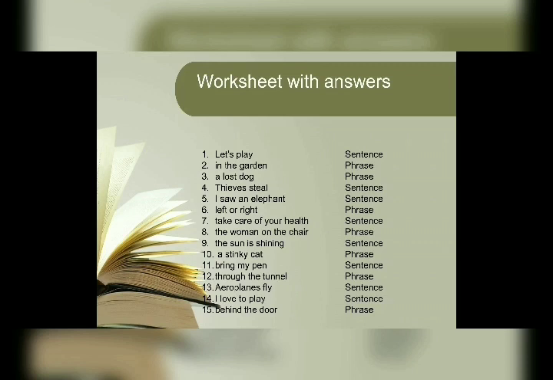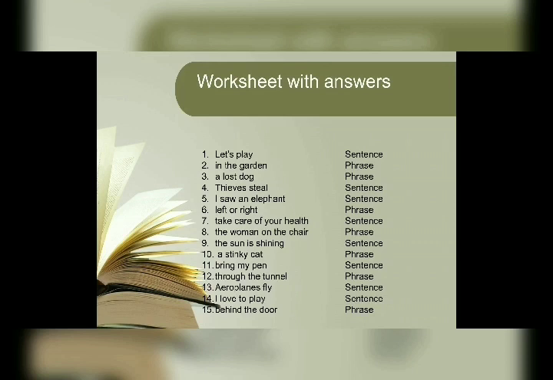Bring my pen. Children, kindly note, in the answer key, the answer was incorrect. It was written phrase, but it is a sentence because it is conveying the whole meaning. Go and bring my pen. Mera pen lekar aao. It is conveying the whole meaning. So it is a sentence. Through the tunnel. Not conveying the whole meaning. I have to add words like a train passes through the tunnel. So it is a phrase.